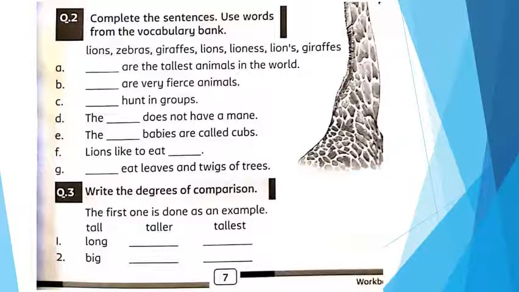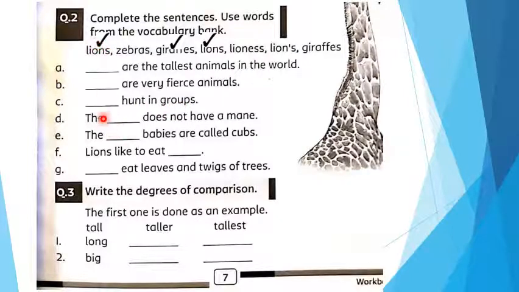Here is question number 2 for you, dear students. Question number 2. Complete the sentences using the words from the word bank. Here is the word bank given to us. Now we are going to complete the statements. Dash are the tallest animals in the world. What is this? This is the tallest animal. Giraffe. So, right here, giraffes. Dash are fierce animals. Yes, lions are fierce animals. Dash hunt in groups. Yes, lions hunt in groups.